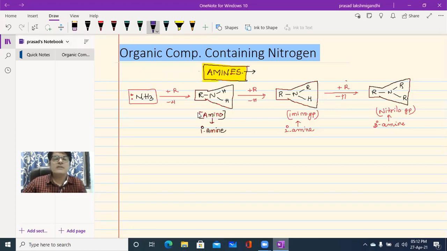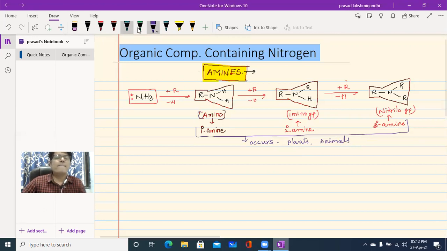Next, these amines, whether primary, secondary or tertiary, mainly occur in plants and animals.